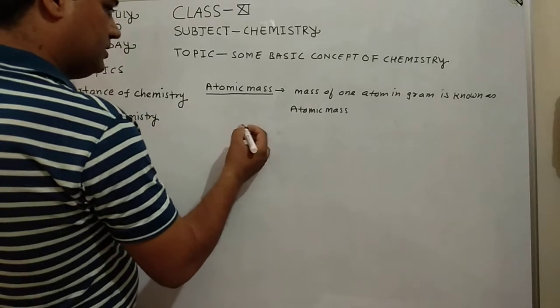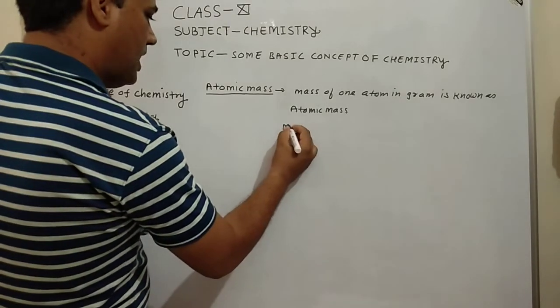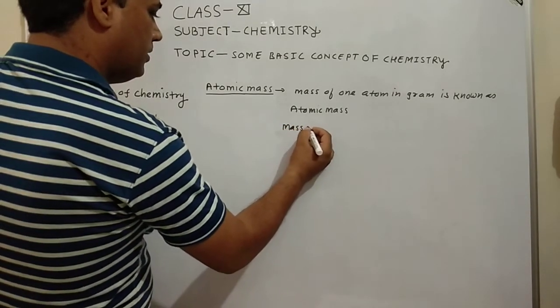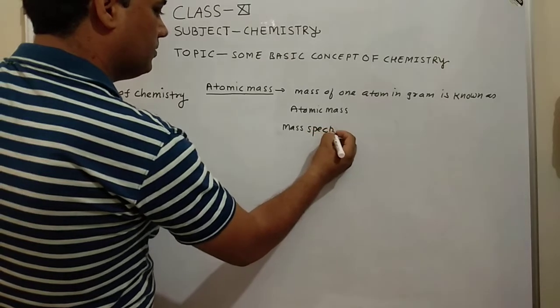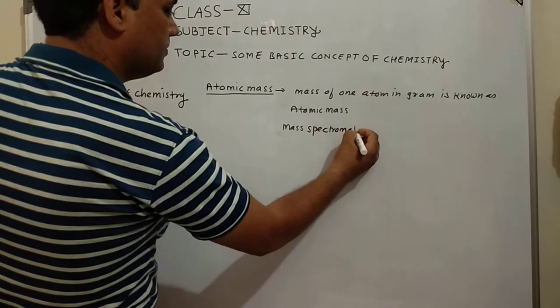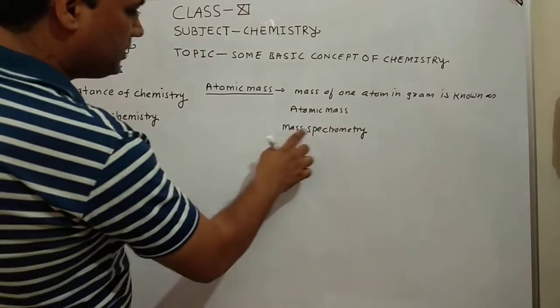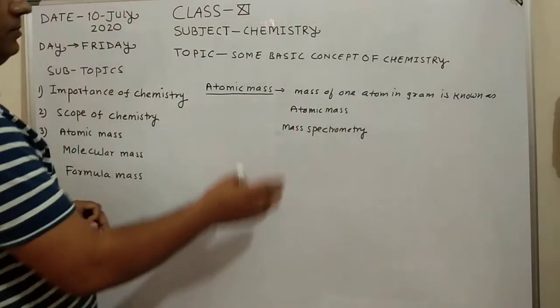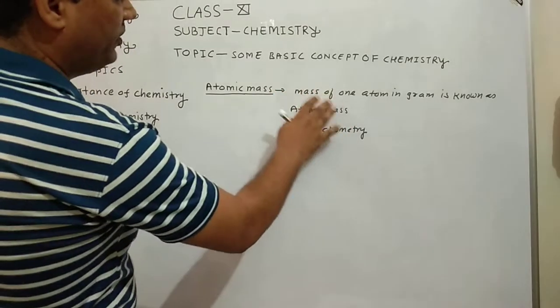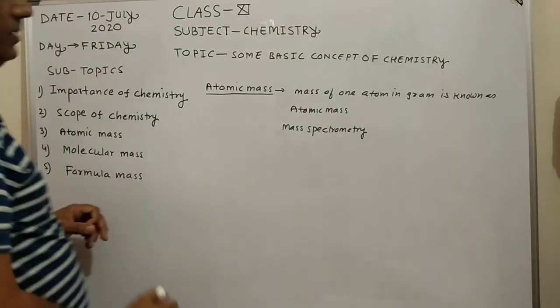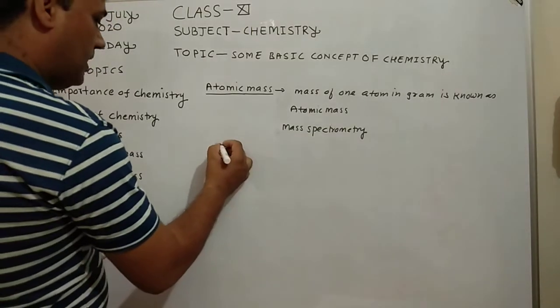Atomic mass can be measured with the help of mass spectrometry. It is an instrument. So with the help of mass spectrometry, we can measure the atomic mass of a single atom in gram. But actually, atomic mass